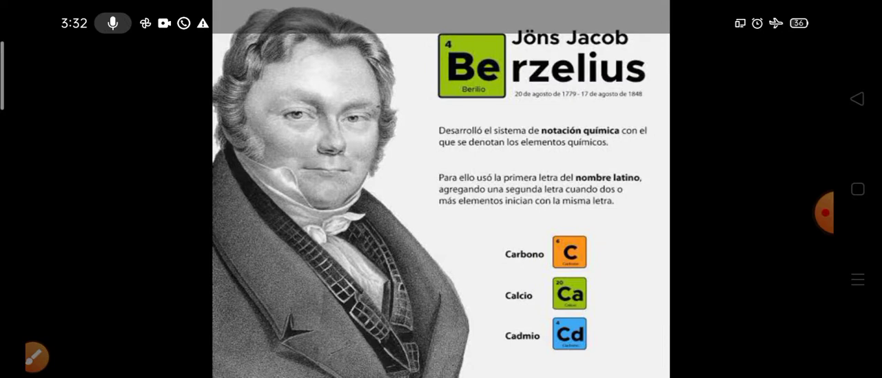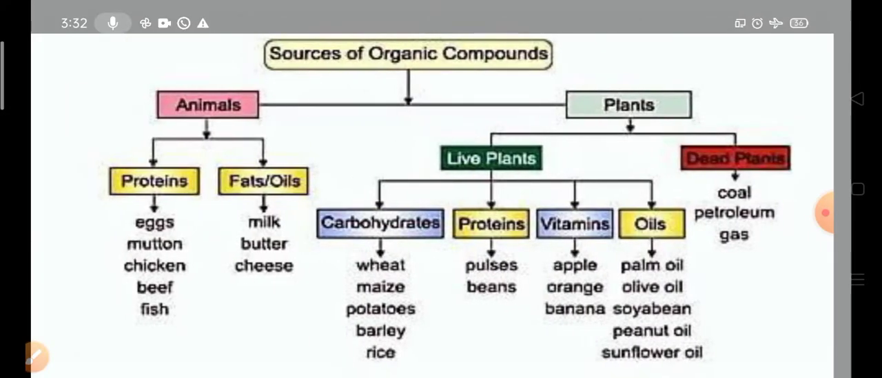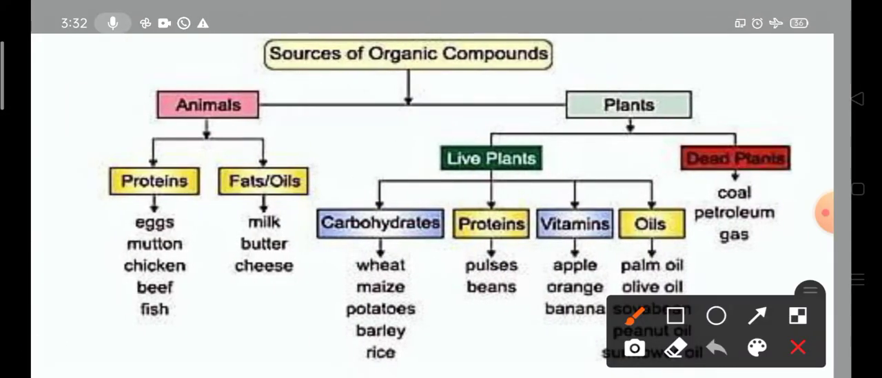Okay, then this was Berzelius. As you know, many elements are named in honor of scientists, and like that, this one, the fourth one, is in honor of Mr. Berzelius. So he proposed this. This was the original concept before Berzelius, or at the time of Berzelius also: organic compounds we can get only from animals or plants.